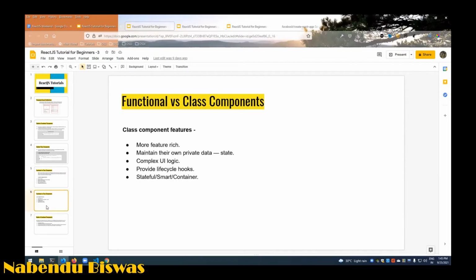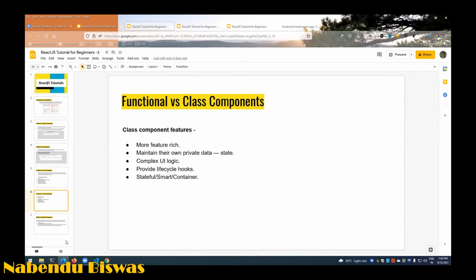And the class-based component has more features: it maintains its own private data, the state, which we are soon going to learn. Complex UI logic can go here, it provides lifecycle hooks, and it is a stateful smart container. We are going to learn these lifecycle hooks also. Because of the lifecycle hooks, React class-based components became very complicated. People don't understand lifecycle hooks that much, but they're not that difficult. Only 3-4 hooks you need to understand, and that is more than enough.